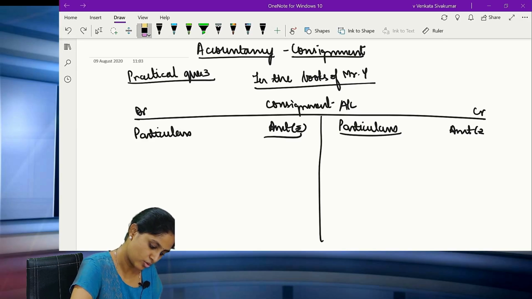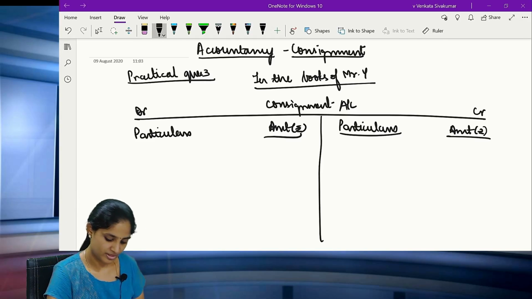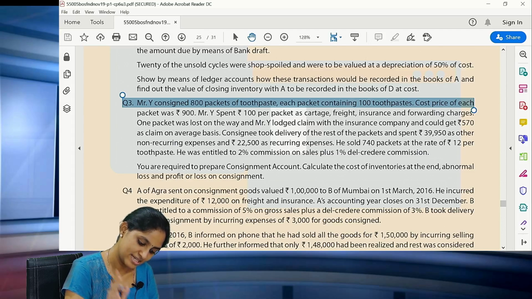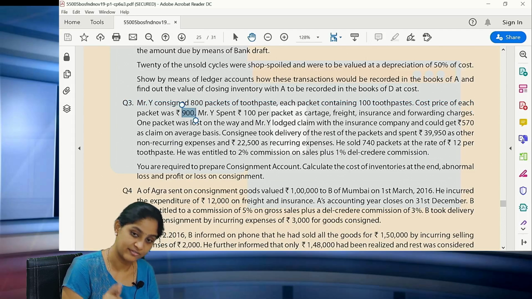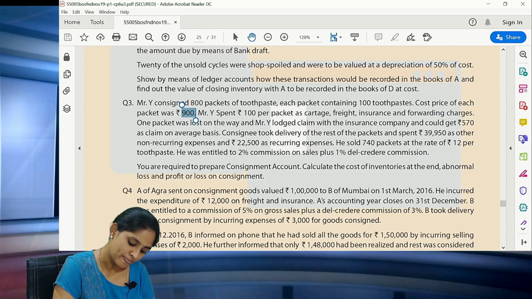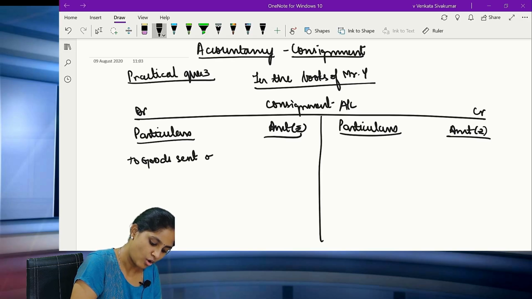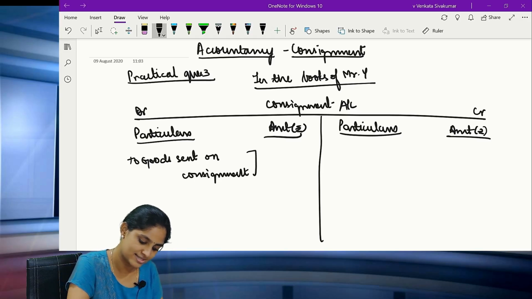The first point all of you have to see is this. 800 packets of toothpaste, 100 toothpastes in each packet, cost price is 900 per packet. So the goods sent on consignment is your first item which has to be debited. Generally this value will be at the cost or the invoice price. So here it is the cost.